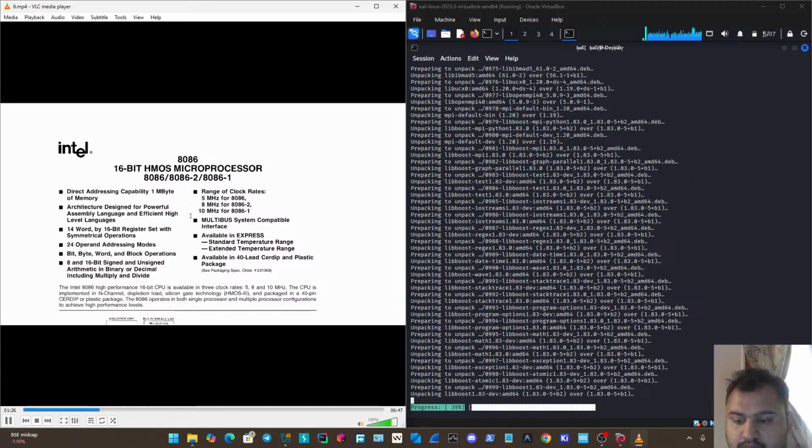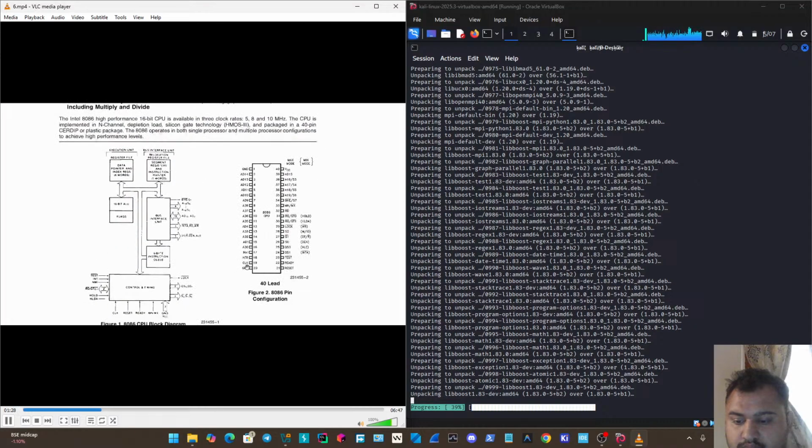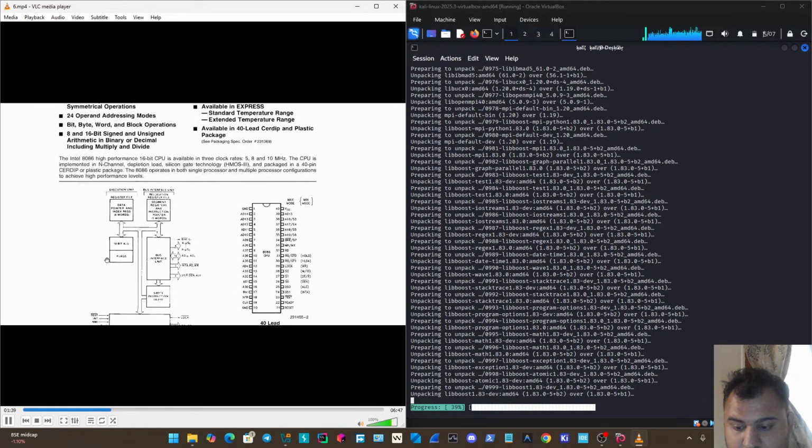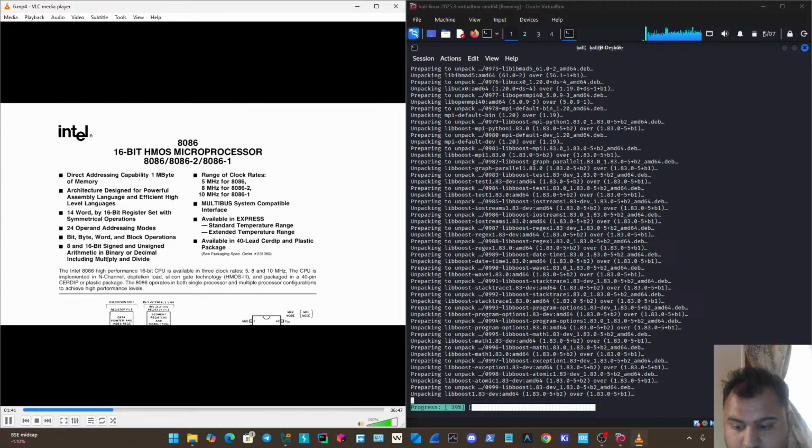And if you scroll down just a little bit in this datasheet, you may notice this datasheet is from September 1990, but this processor is actually even older. It was released and designed in the mid 70s. So we're looking at almost a 50-year-old processor at this point.